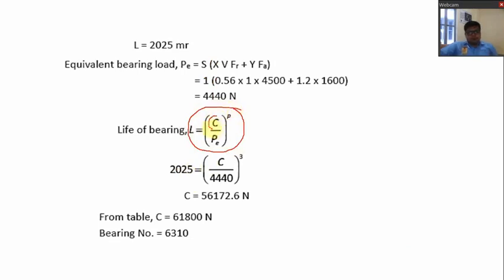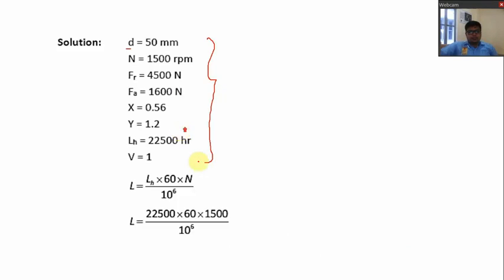To find the value of C, first L is required, life in million revolutions, and second, the equivalent load is required. We have life in hours, that is LH or L10H.